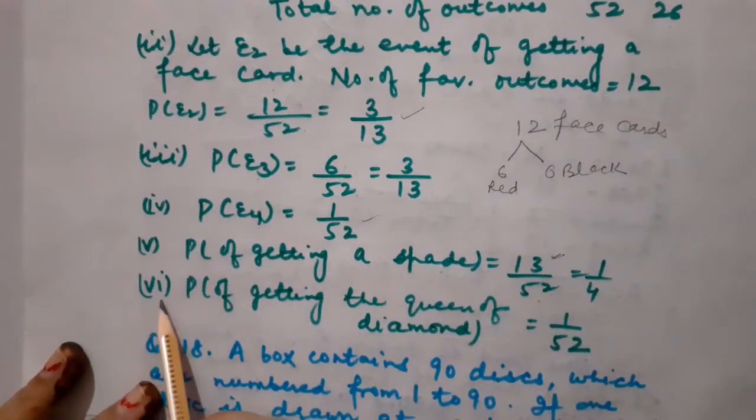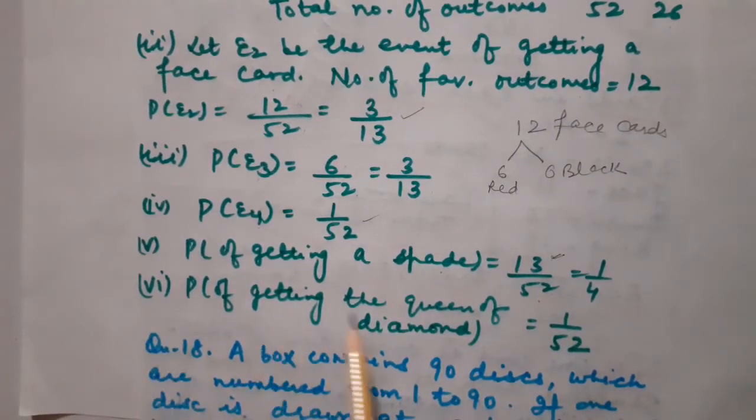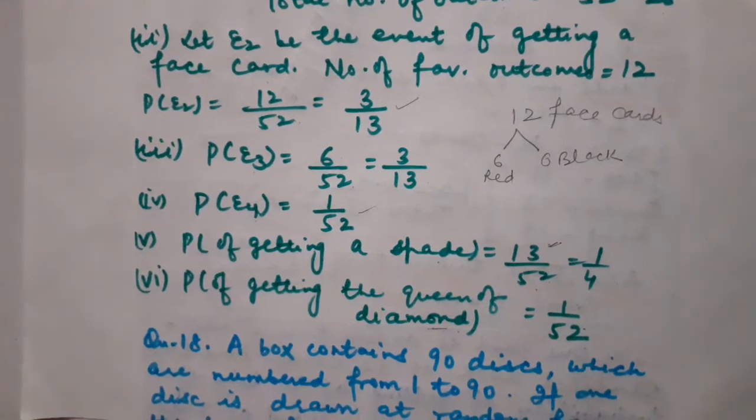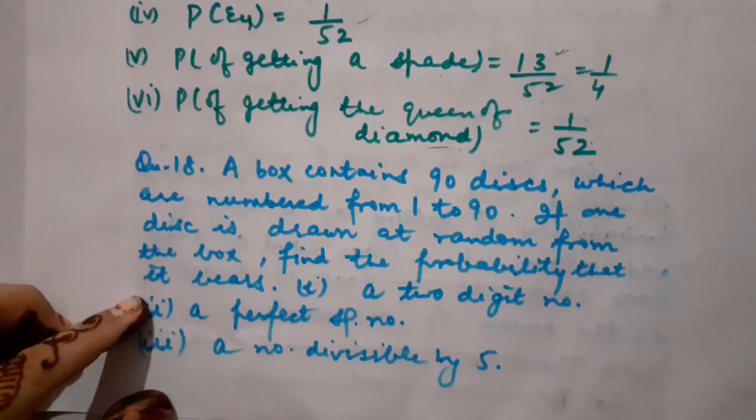Now I am on the last part. We have to calculate the probability of getting the queen of diamond. Children, you know that there is one queen in each and every suit. As we are talking about the queen of diamond, it will be 1 only. So the favorable outcome is 1 and the probability will be 1 upon 52. I hope you have understood this question after gaining the knowledge related to the cards. Children, the easiest questions in which the direct application is there, those questions I am leaving so that you can do them at home in your homework notebook.